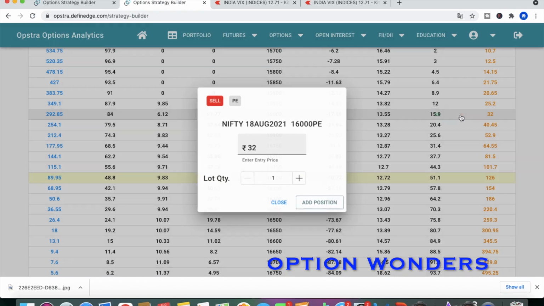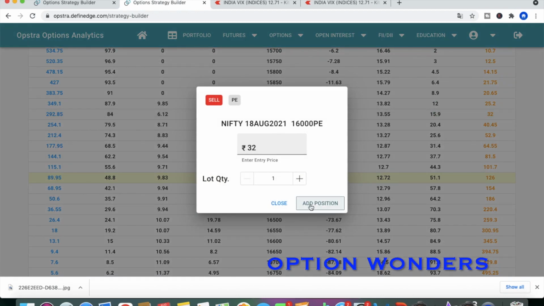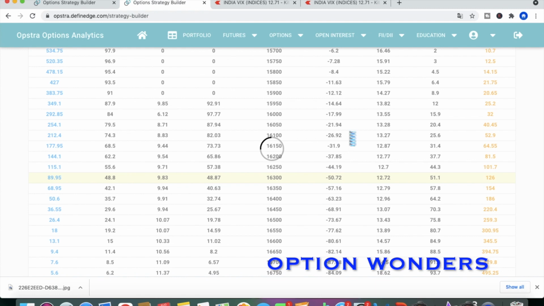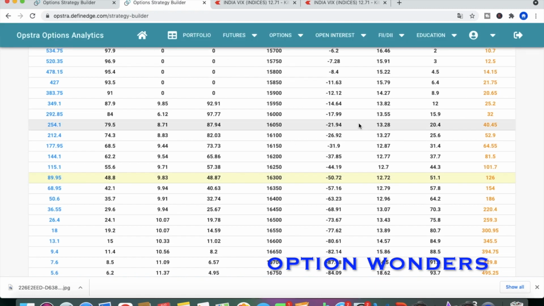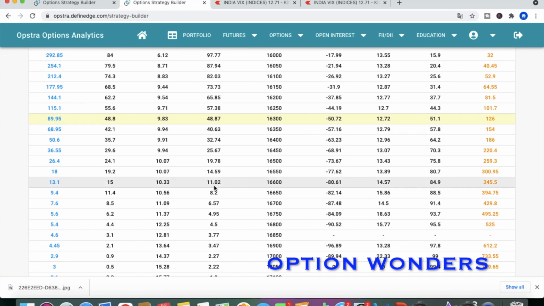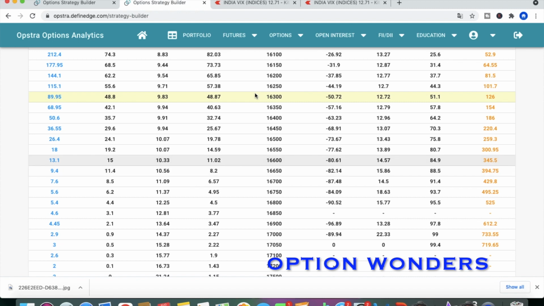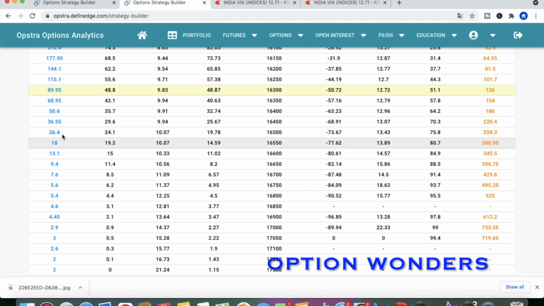First you have to create, as I told you, a short strangle. You have to create a short strangle of 16,000 on the put side, and on the call side we are taking 16,500. The market is now at 16,300.